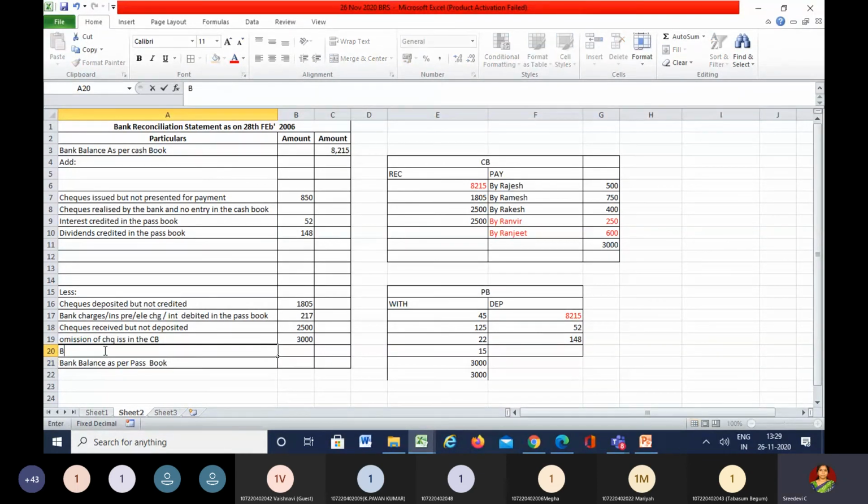So bills receivable deposited but not credited. That's it, 2,500. So find out the balance for the same.